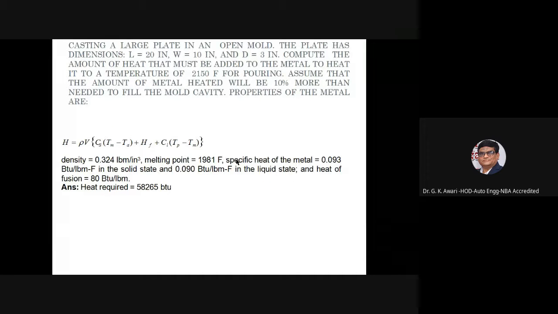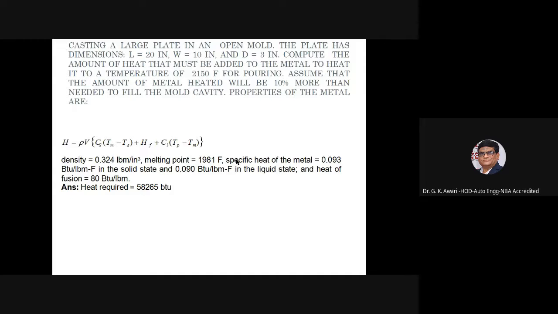Similarly, a second example is casting a large plate in an open mold. The plate has dimensions L is equal to 20 inches, W is equal to 10 inches, and D is equal to 3 inches. Compute the amount of heat that must be added to the metal to heat it to a temperature of 2150 Fahrenheit for pouring.